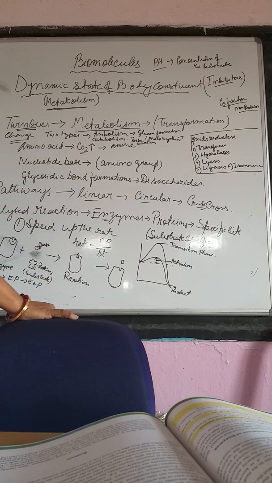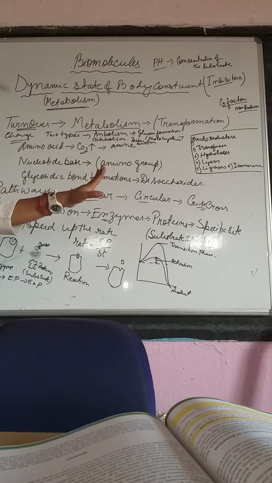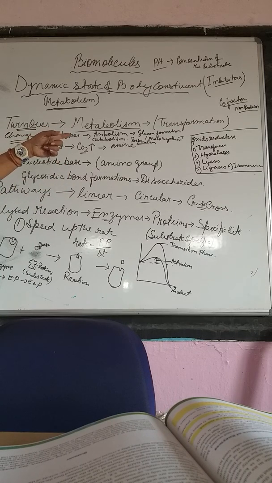So this is how we have finished this full chapter. Now we started with metabolism. Metabolism is change. Change can be done in two ways. It may be either anabolism or catabolism. If anabolism is there, that means we form a complex molecule from a simple one. In catabolism, complex substances are reduced to simple ones. An example of anabolism is photosynthesis and of catabolism is respiration.